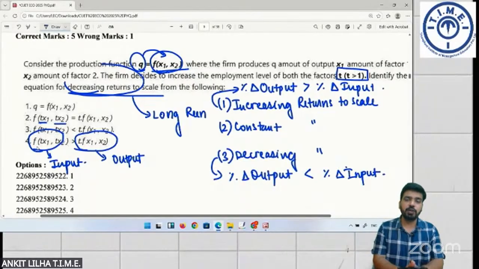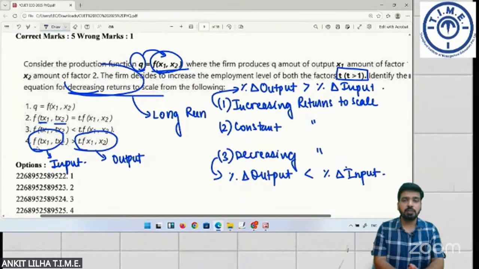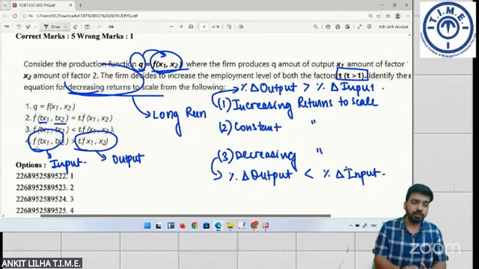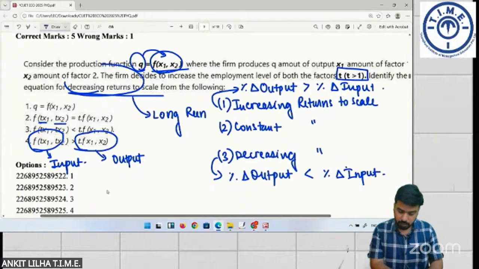First of all, you need to understand what is decreasing returns to scale. When input is more, but the output produced is less. So this option indicates that the output will be lesser, but you will be putting in more input.